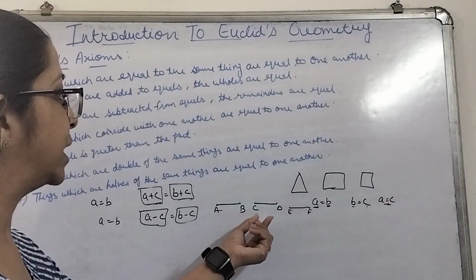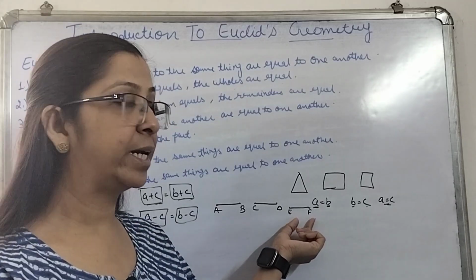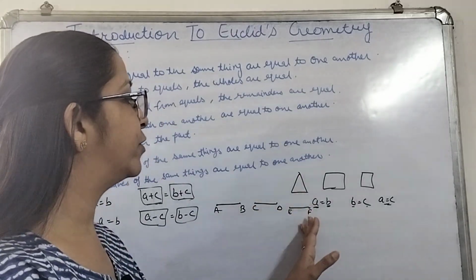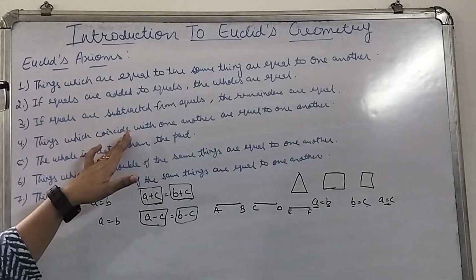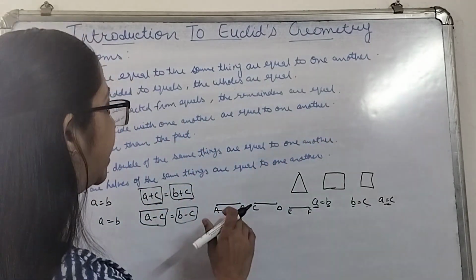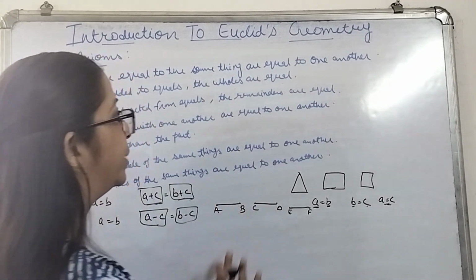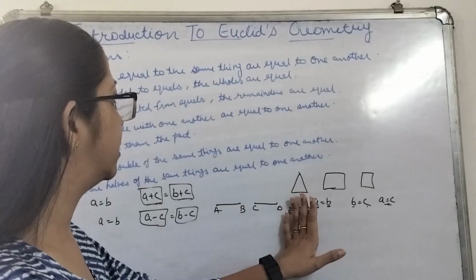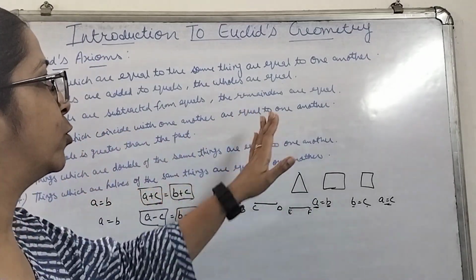If AB and CD are coinciding, and if CD and EF are coinciding, then AB will even coincide with EF. That simply means things which coincide with one another are equal to one another. If this is coinciding with this, then they both will be equal. No need of taking the third one, because they are saying that things which coincide with one another are equal to one another.